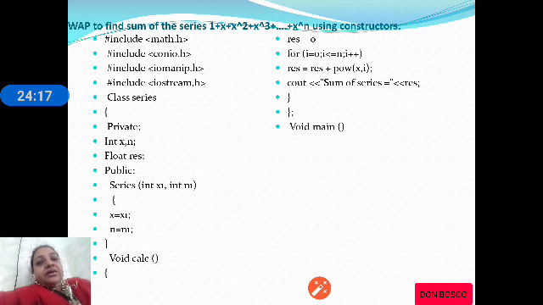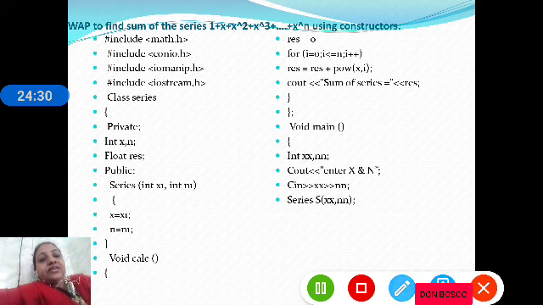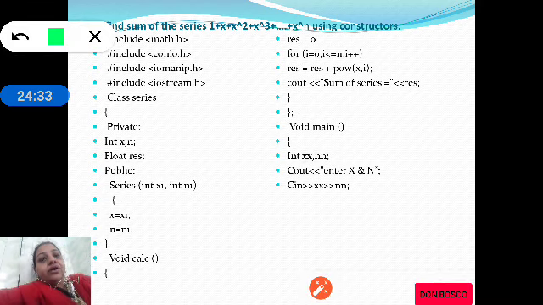So in the main program we will create an object. Before that we will take 2 variables and accept the x and n values, and then you can observe the object creation.